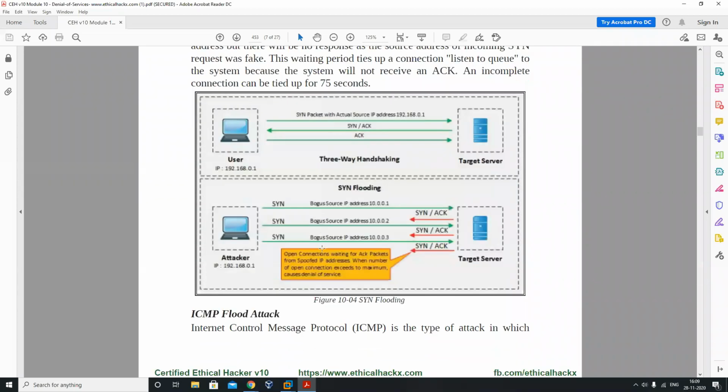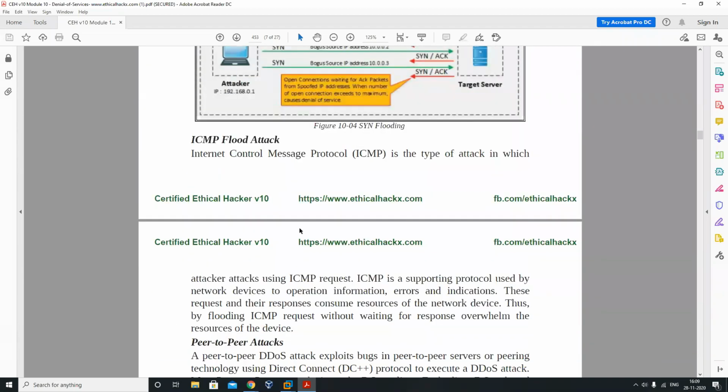There are lots of techniques that we can use over here, but you will see ICMP flood attack, which is also the ping of death. Internet Control Message Protocol is a type of attack in which the attacker uses ICMP request packets, request and reply you can say. The attacker attacks using ICMP request and reply, an ICMP supporting protocol used by network devices for operation information and error indications.